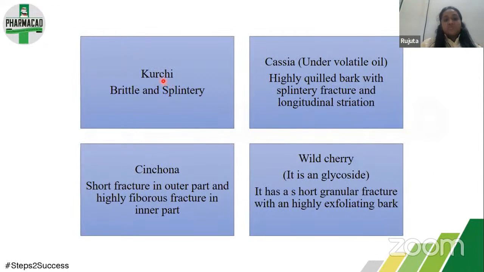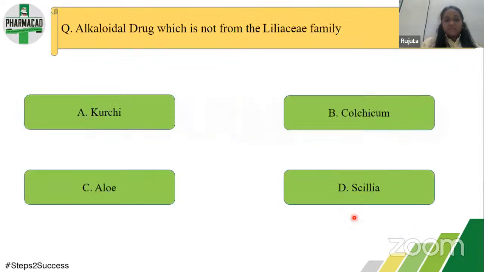Kurchi has brittle and splintery fracture. Cassia is under volatile oil, as I rightly said. It is a highly quilled bark, with splintery fracture and longitudinal striations. Then cinchona has a short fracture in the outer part, and a highly fibrous fracture in the inner part. Wild cherry actually comes under glycosides. It has a short granular fracture with a highly exfoliating bark. So it is a very highly exfoliating bark.